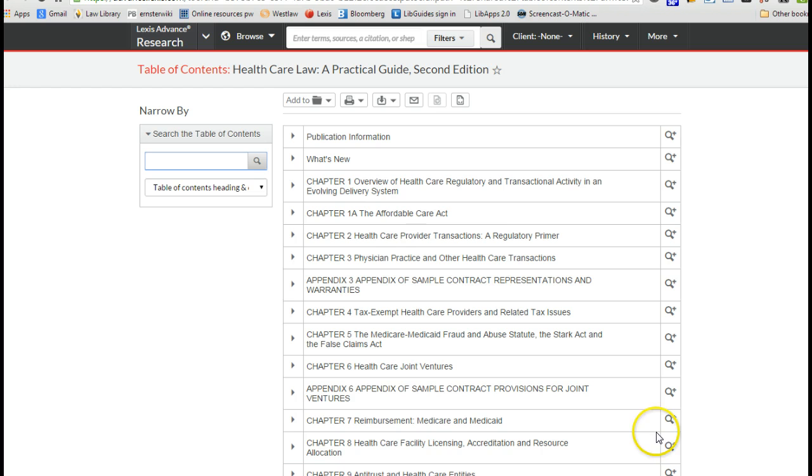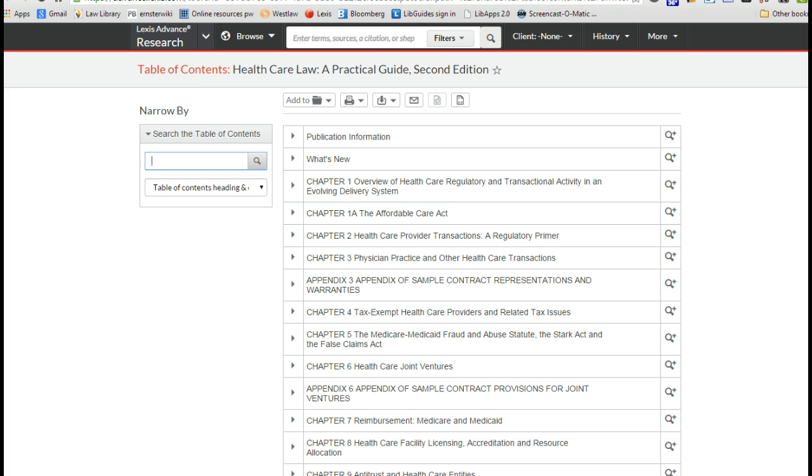I can see the various chapters, and if I want to dive into those chapters and read about healthcare law, I can do that. I can search this treatise up here. Again, be very, very aware of what your contract contains and what it doesn't. Searching treatises on Lexis and Westlaw can be extraordinarily expensive, as we talked about in the last screencast. Okay, so that is using the catalog initially to find treatises.